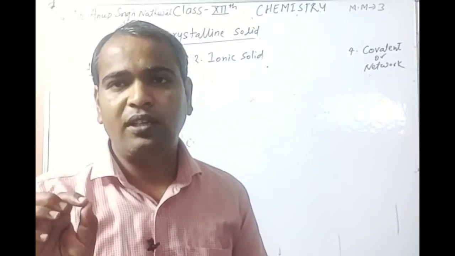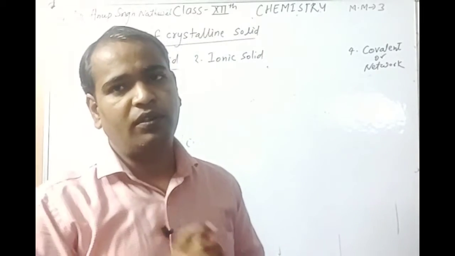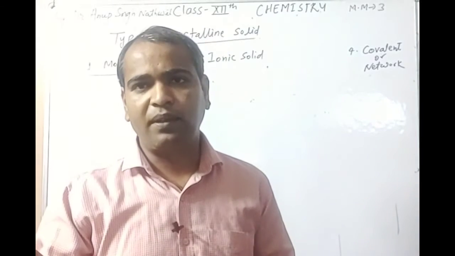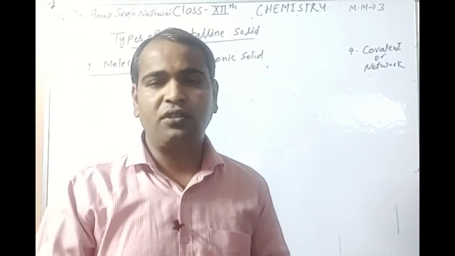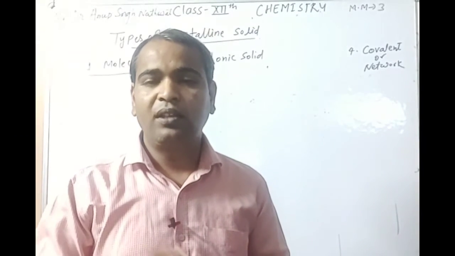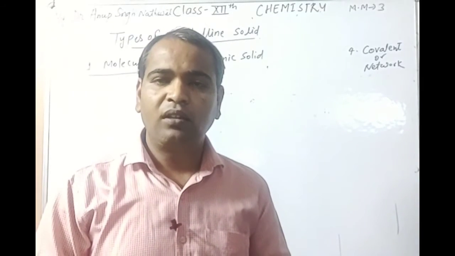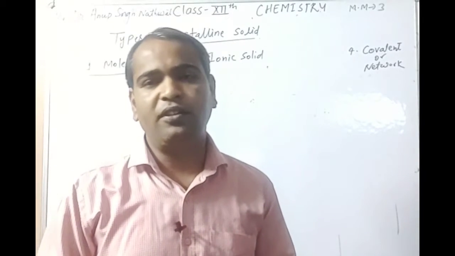Therefore, it is called a network solid. Examples are diamond, graphite, quartz SiO2, silicon carbide, and Al2O3. These are the examples of covalent solids.